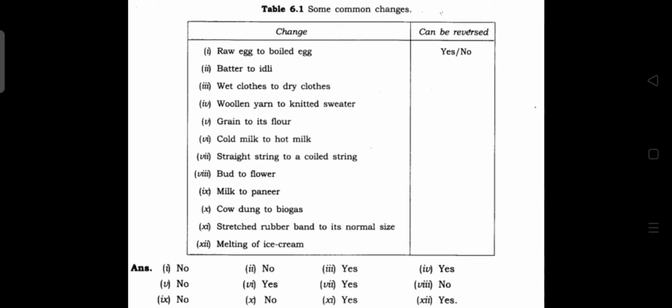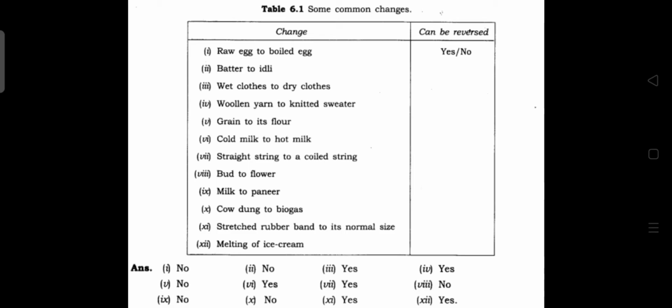Next one, stretched rubber band to its normal size. Yes, you can see that when we stretch a rubber band, we can take it back to the original position. So that is a reversible process. Then the last one is melting of ice cream. By melting an ice cream, we can make it again back to the original solid ice cream by freezing it. So that is also a reversible process.